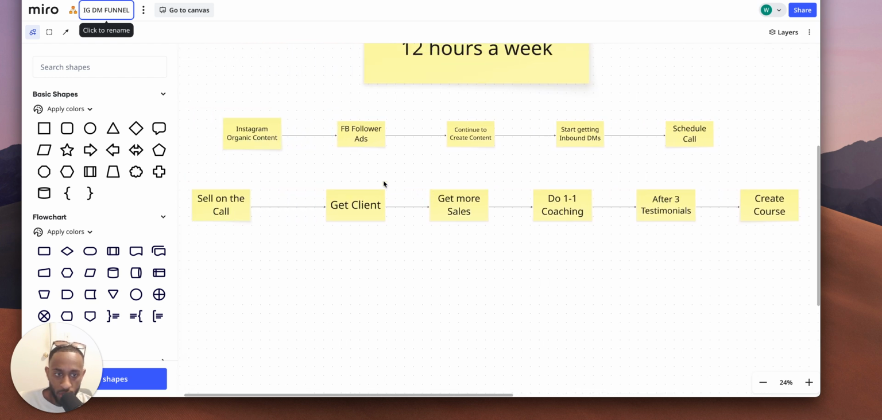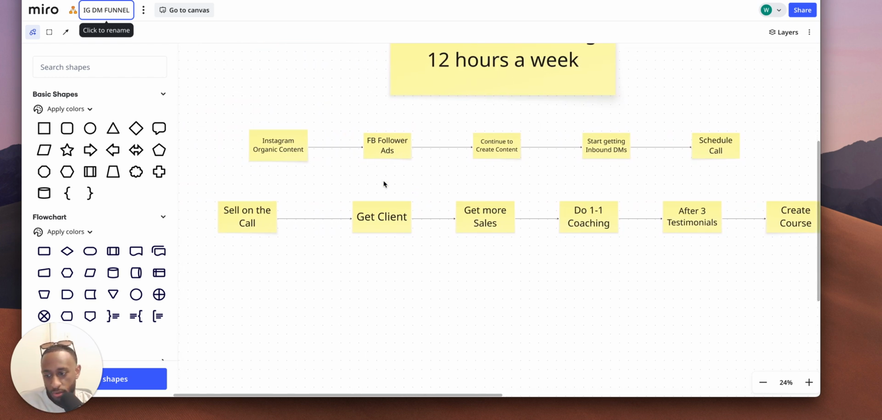And at that point, once we get them scheduled on the call, we sell on the call, right? I'll make a whole video on sales, but we just sell on the call. We usually do a one-call close, and we just talk about the offer. We tell them how we can help them, and we tell them the price. And if they agree with it, we go forward. If they don't, it's all good. And we just get a client, right? And then at that point, we grow it, right?